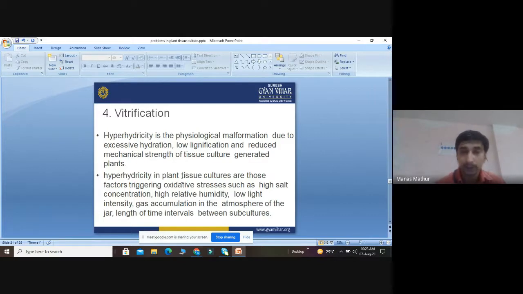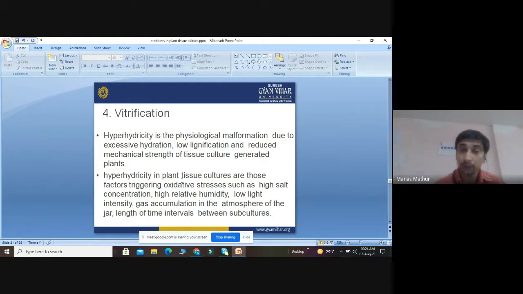So in the case of hyperhydricity, what has happened? There is excessive loss of lignin, reduced mechanical strength of the tissue culture, and reduction in the collenchyma and parenchyma. Hyperhydricity in plant tissue cultures includes factors that can stimulate oxidative stress.